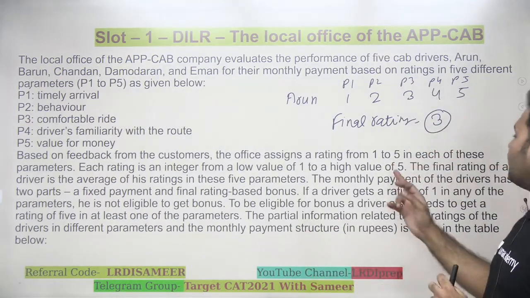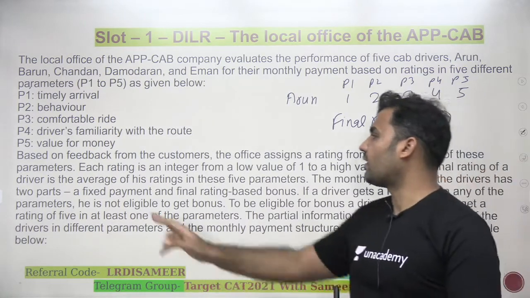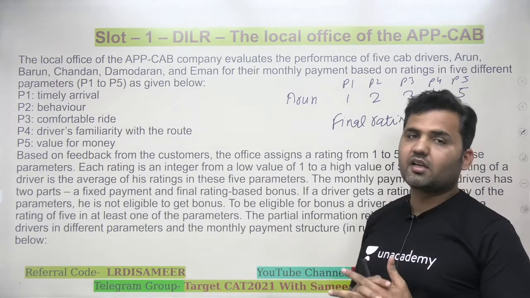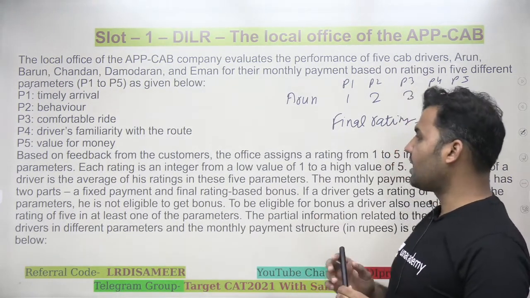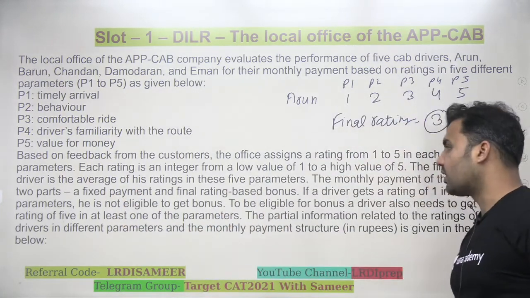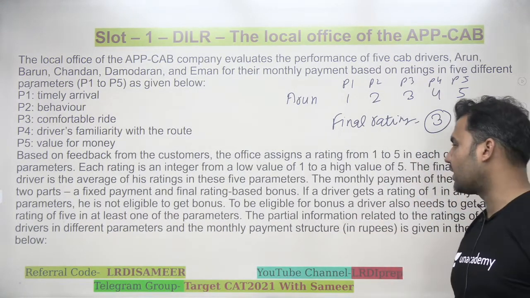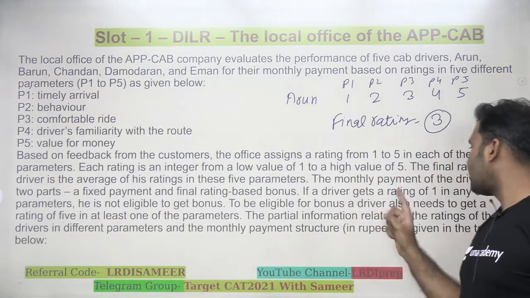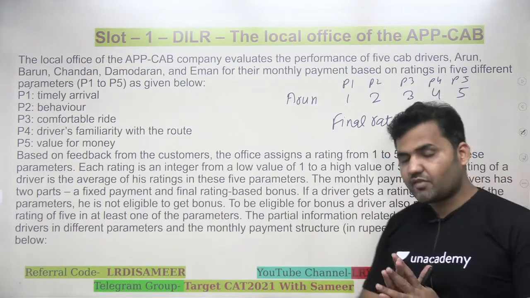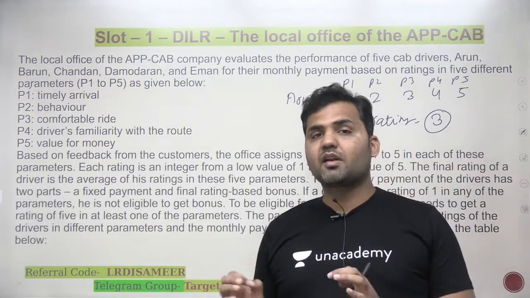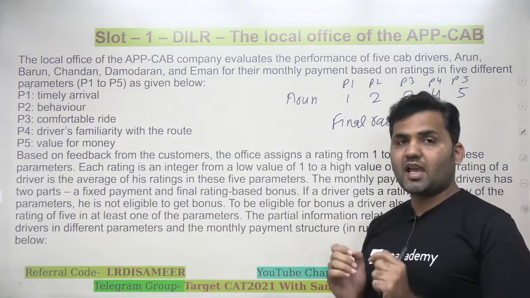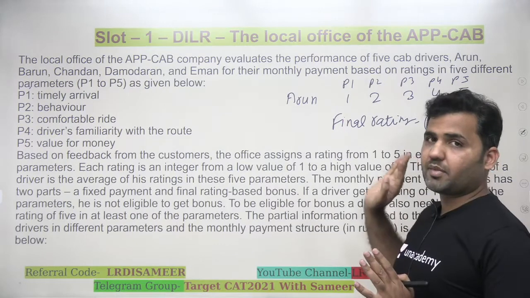The monthly payment of the driver has 2 parts, a fixed payment and a final rating based bonus. So if you want to decide the salary of a particular driver, it is divided into 2 parts. One is a fixed payment, another is a final rating based bonus. Depending on the rating, he will be getting a bonus. If a driver gets a rating of 1 in any of the parameters, he is not eligible to get the bonus. So whatever the final rating is, the variable payment which depends on the final rating will not be applicable if the driver is getting a rating 1 in any of the parameters.